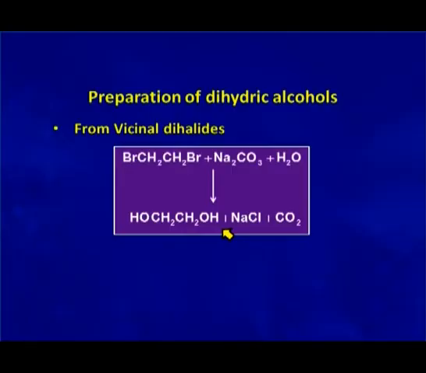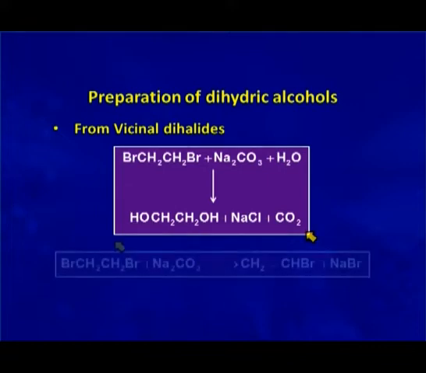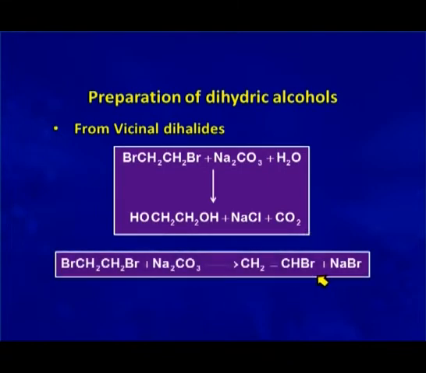Ethylene glycol can be prepared from vicinal dihalides. Vicinal dihalides are molecules where two halogen atoms are present on adjacent carbon atoms. For example, ethylene dibromide when treated with aqueous sodium carbonate solution produces ethylene glycol. The yield of ethylene glycol here is quite low because in this reaction a byproduct, vinyl bromide, is also formed and that reduces the yield of ethylene glycol.